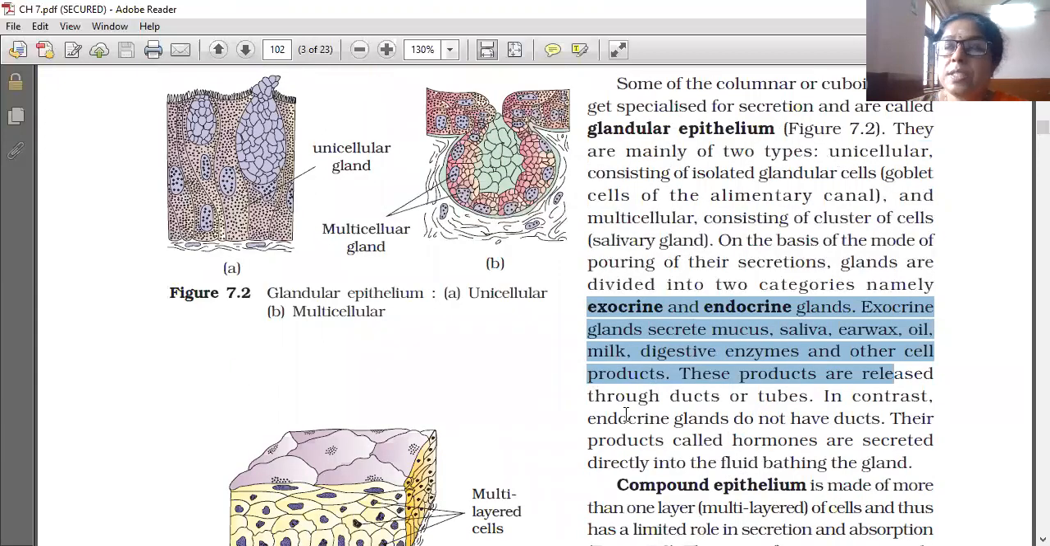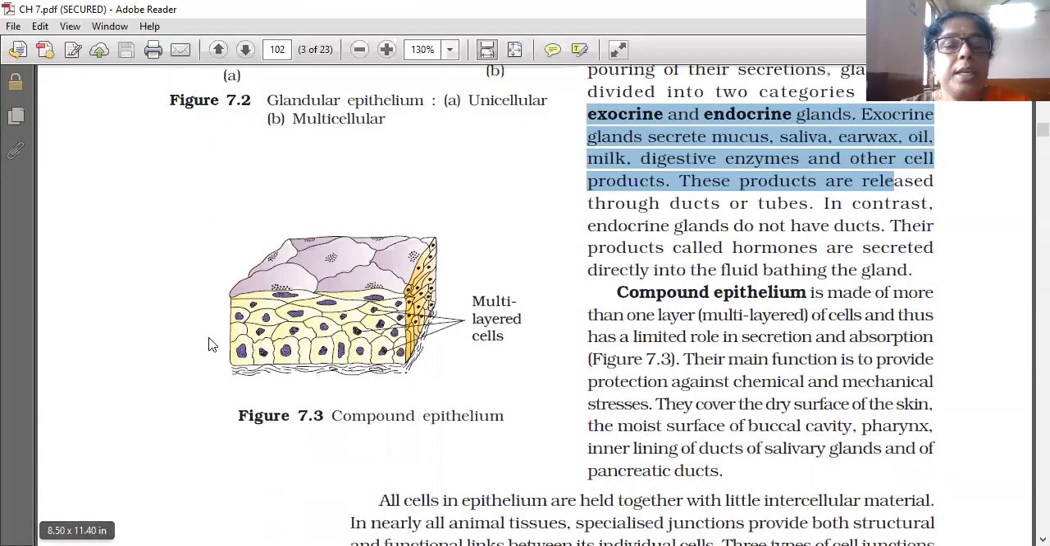So the next one: now we have learned about the simple epithelium. Now we are going to learn about compound epithelium. As we already learned in the introduction, a compound epithelium has more than one layer. In the diagram you can see the layers, one layer above another.